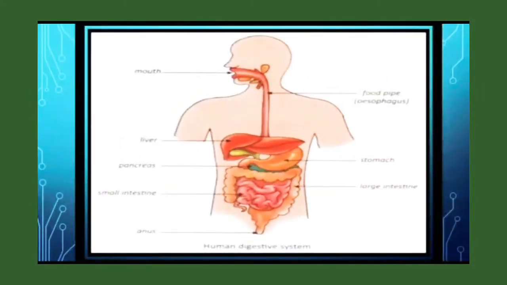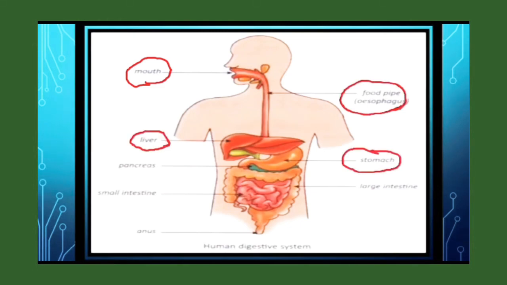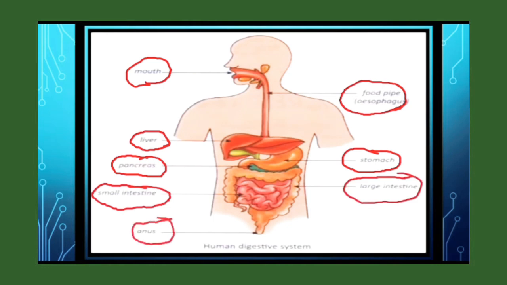Now see in the picture of the human digestive system, it has mouth, food pipe, also known as esophagus, liver, stomach, pancreas, small intestine, large intestine, and anus.